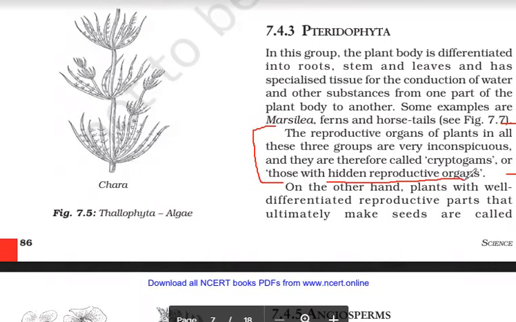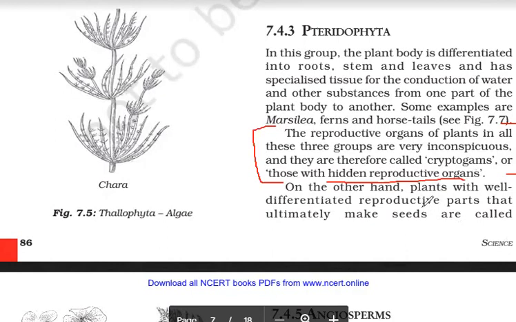Cryptogams have hidden, inconspicuous reproductive organs, whereas phanerogams have well differentiated reproductive organs. Cryptogams are further classified into thallophytes, bryophytes, and pteridophytes.